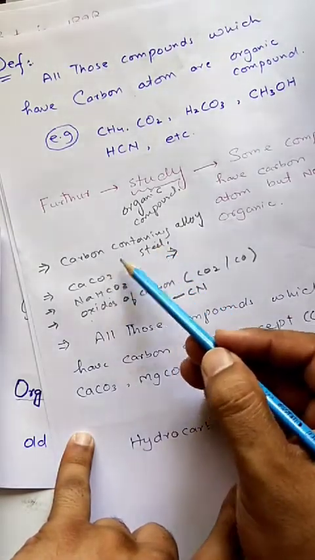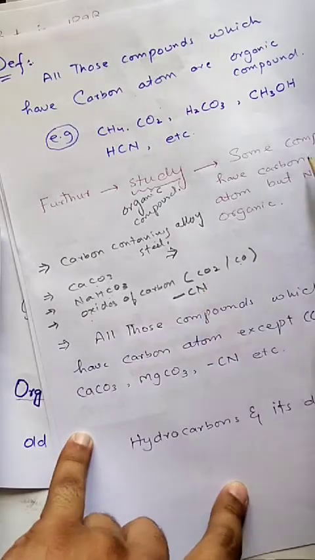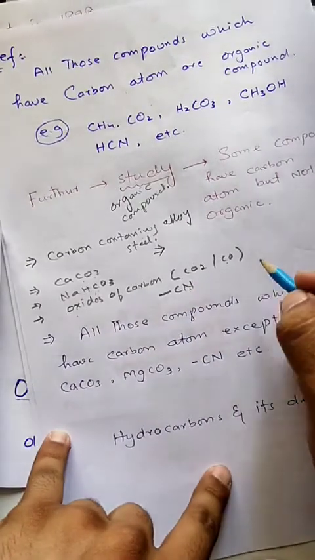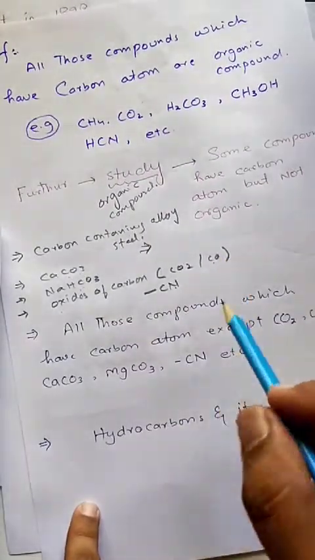All these compounds contain carbon, but they are not organic compounds because they are missing some of the characteristics of organic compounds.